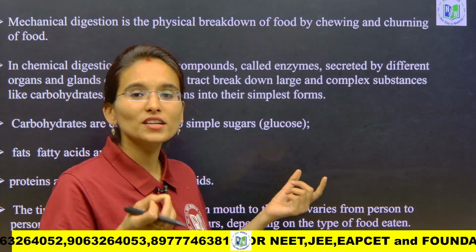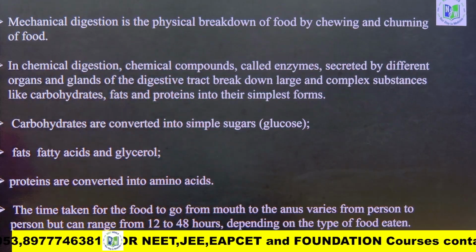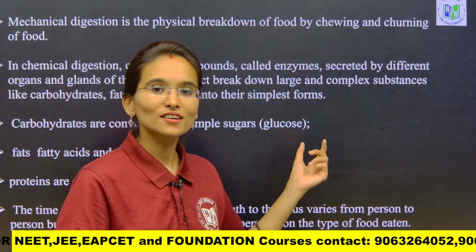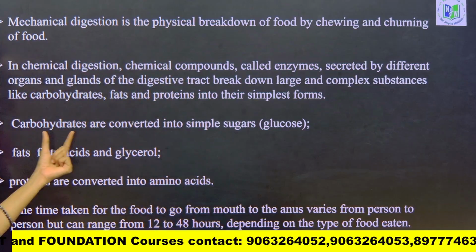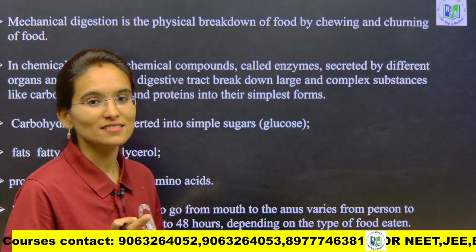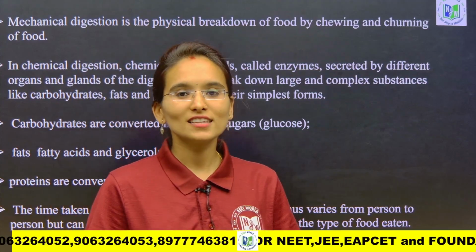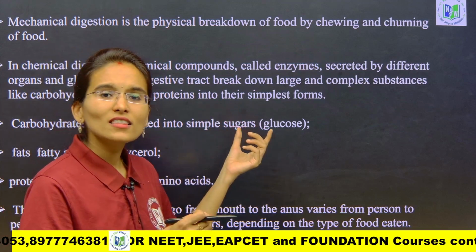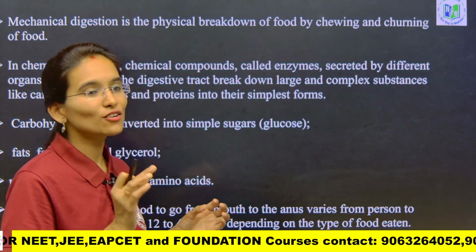The enzymes I am going to tell you are apart from your NCERT, so just make a note of them. Carbohydrates are converted into the simplest sugar forms like glucose in the presence of the enzyme amylase. Fats are converted into fatty acids and glycerol in the presence of the enzyme lipase. Next, proteins are converted into amino acids in the presence of the enzymes called pepsin and proteases, students. These names I have given you in the last session, so just have a look and make a note of them my dear students.